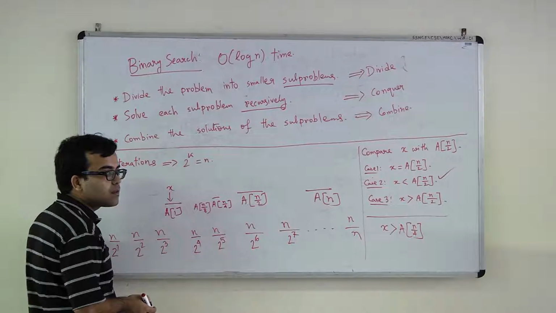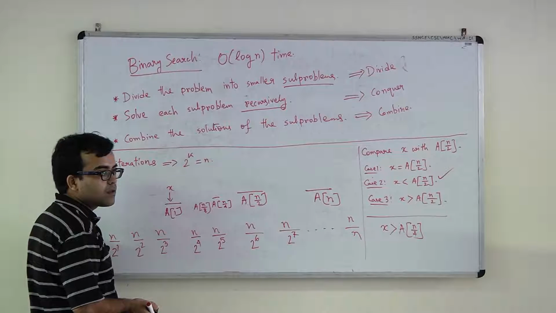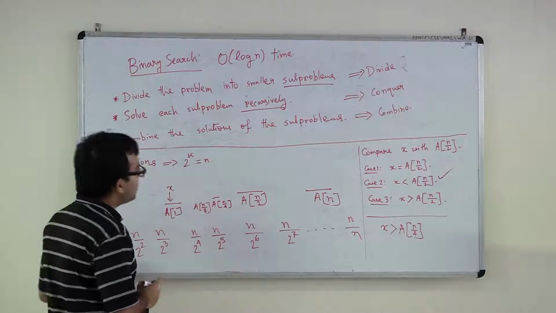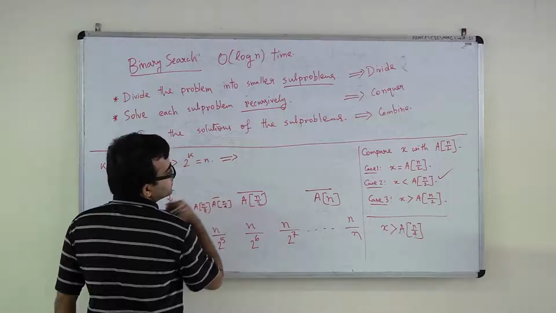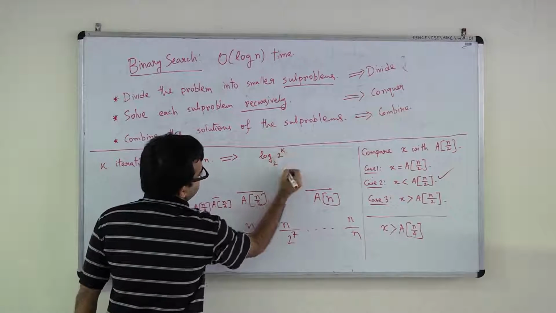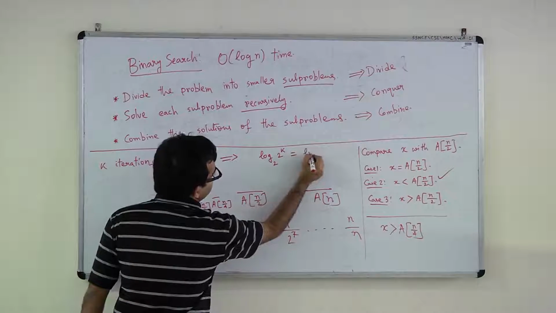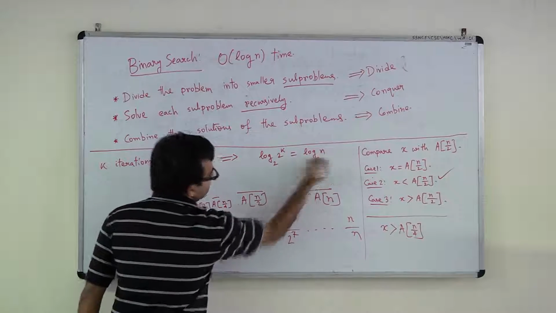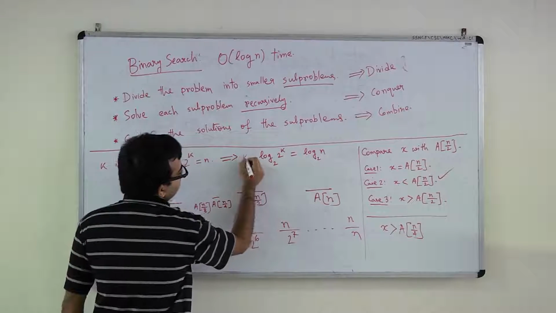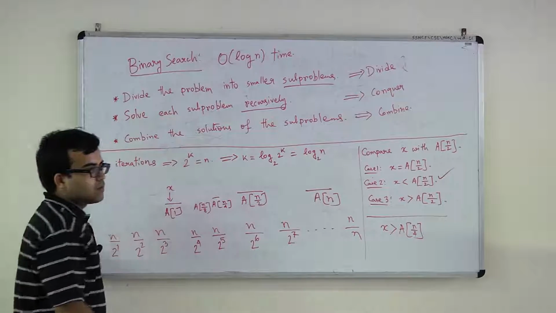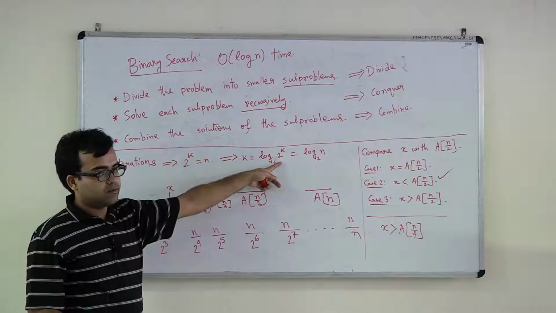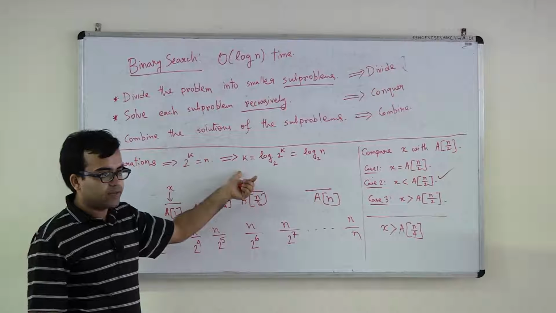K is equal to log n. Why? Because you just take log on both sides. So what is log of 2 to the power k is equal to n? And you know that this thing is going to be k, right? This is by definition. So what is k? K is log n.